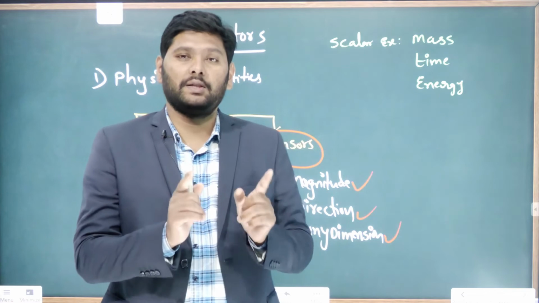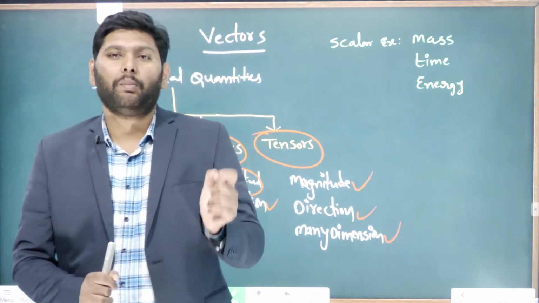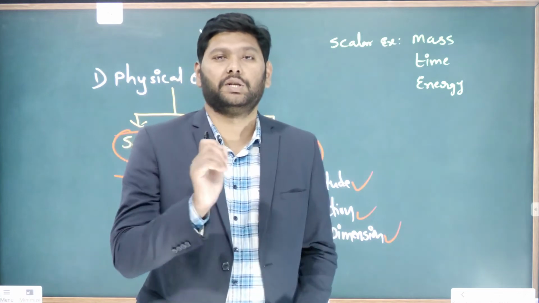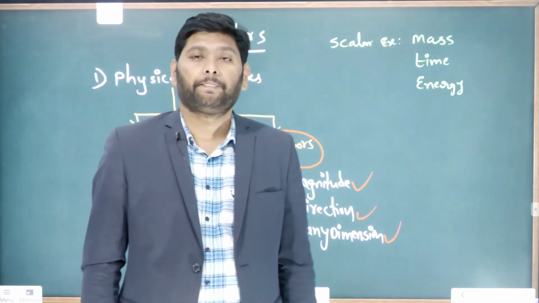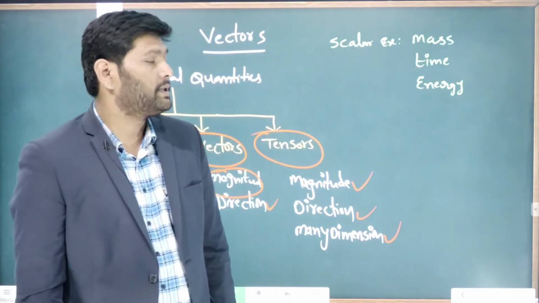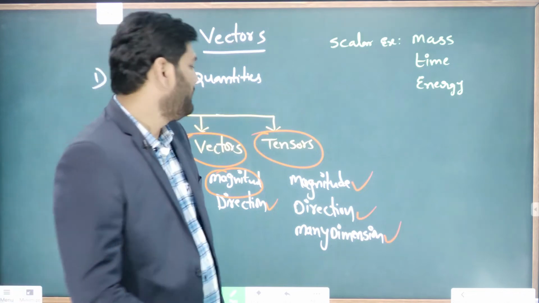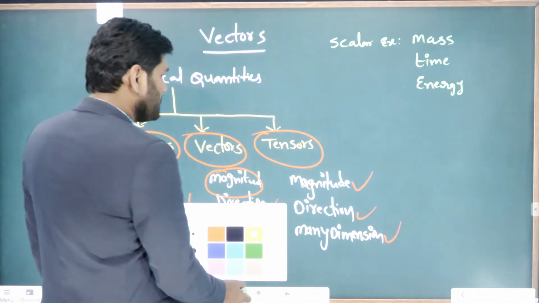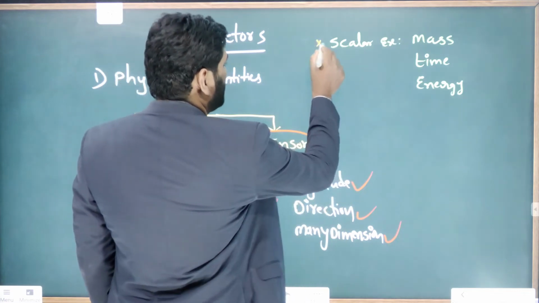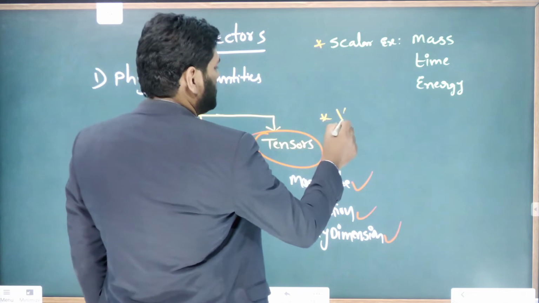With respect to direction, the magnitude of the energy value can't change. So energy is also a scalar quantity. These are the best examples for scalar quantities. Let me talk about another quantity: vector.